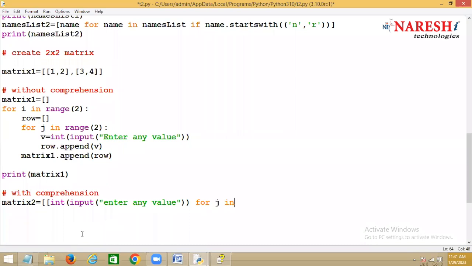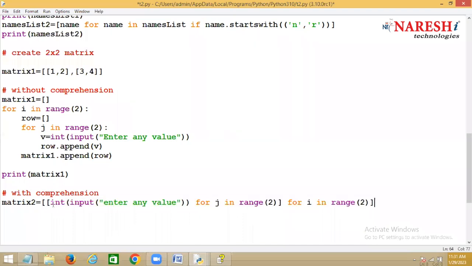Two values, for j in range of 2. See here, inside the list I created one list, and inside this list I input two values. And how many lists should I add inside the list? Two. Then I'll take another one, for i in range of 2.